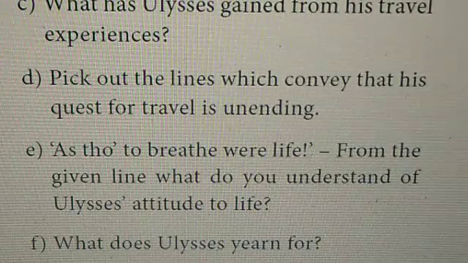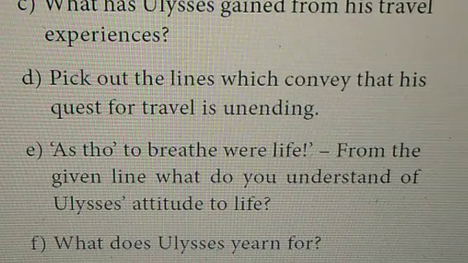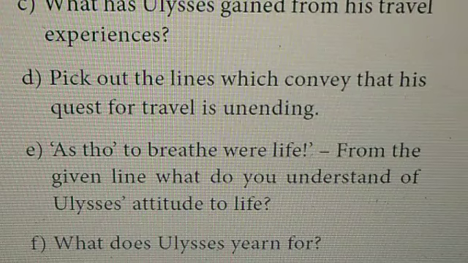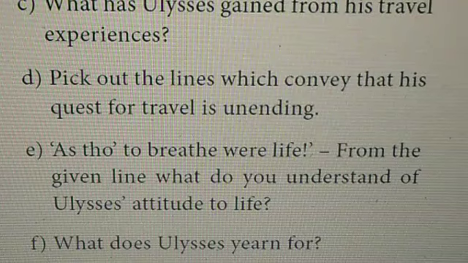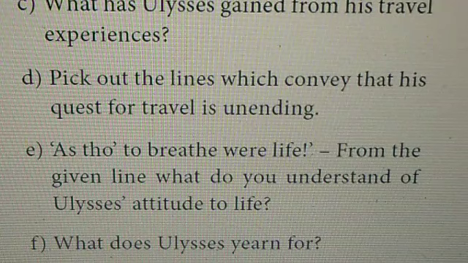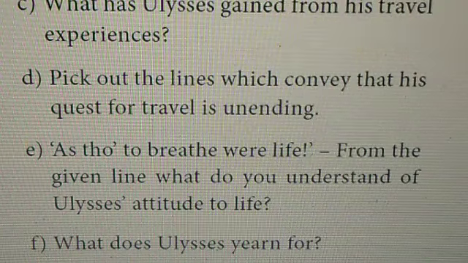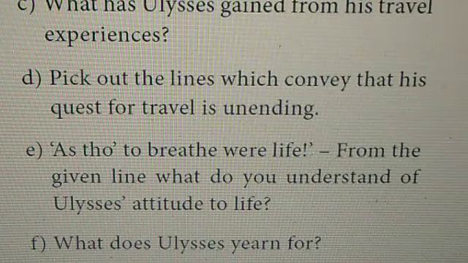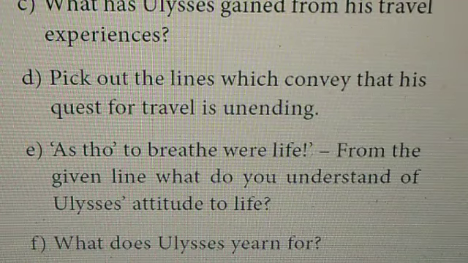I will read out. For always roaming with a hungry heart. Much have I seen and known, cities of men and manners, climates, councils, governments, myself not least, but honored of them all, are the lines that convey that his quest for travel is unending.